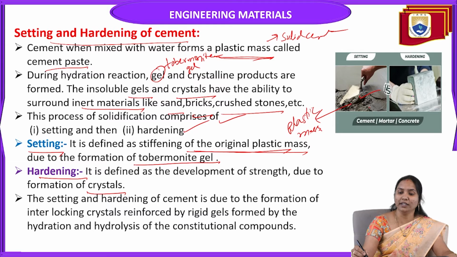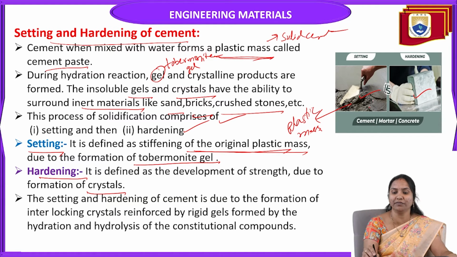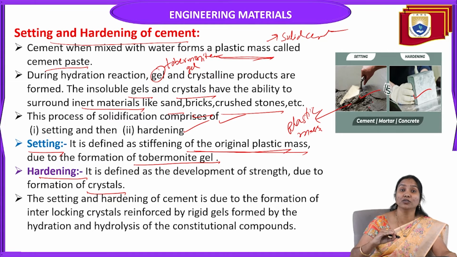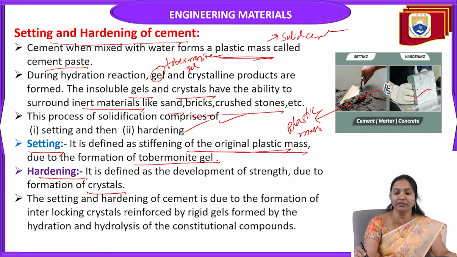Next, hardening is the development of strength. See the difference between setting and hardening. A very hard material is formed. That means solidification: the plastic mass is converted into solid. Hardening is the development of strength due to the formation of crystals.